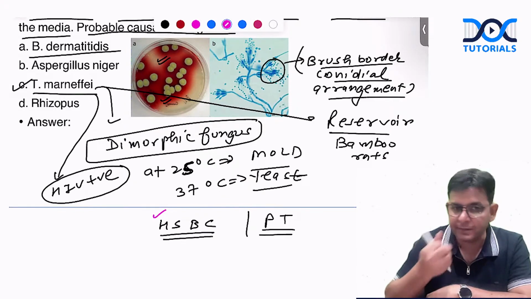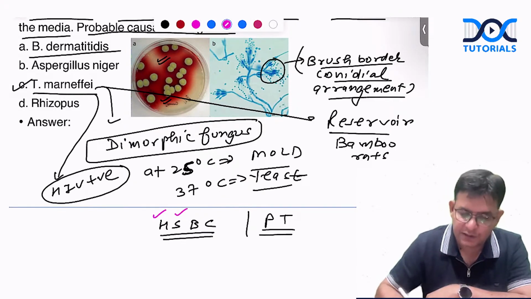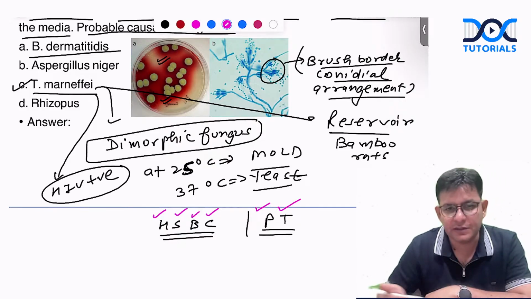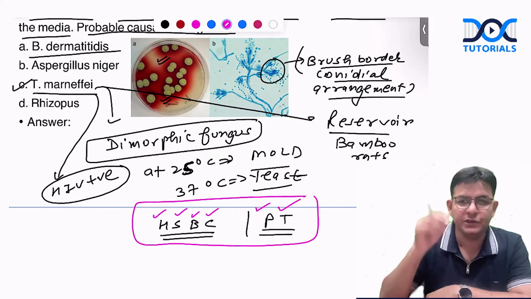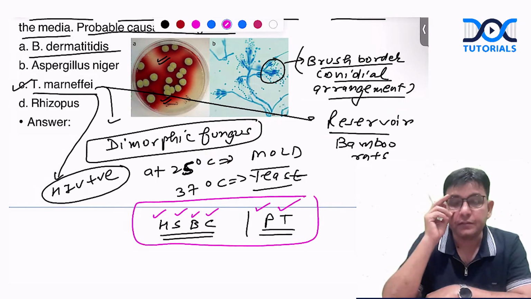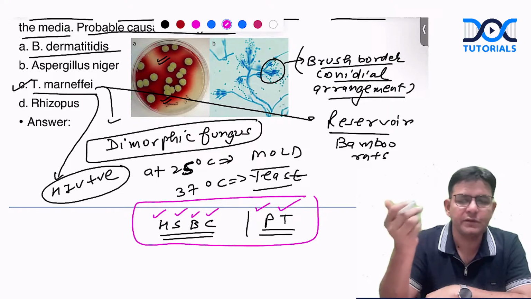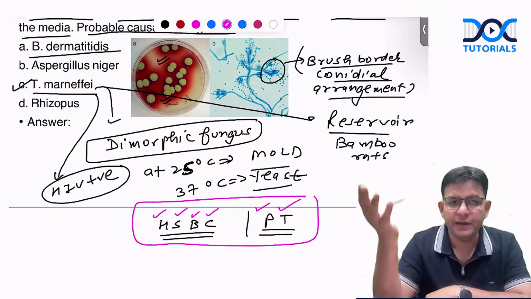S: Sporotrichosis. B: Blastomycosis. C: Coccidioidomycosis. P: Paracoccidioidomycosis. And T: Talaromycosis. The exception given in the INICET exam was Cryptococcus, which obviously is not a dimorphic fungus.